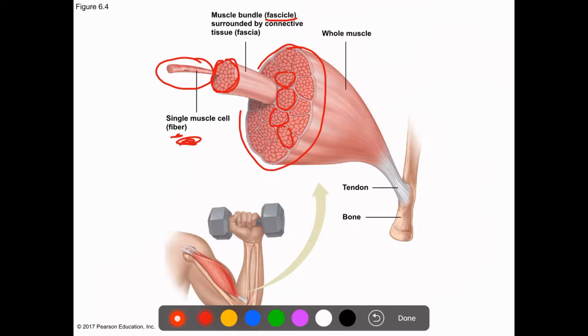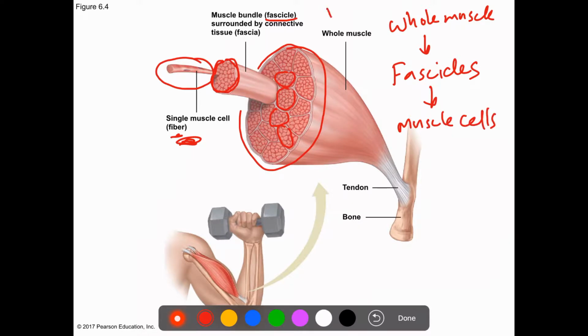So we can look at this through different levels. You have the whole muscle, which is made out of fascicles. These fascicles are made of muscle cells.